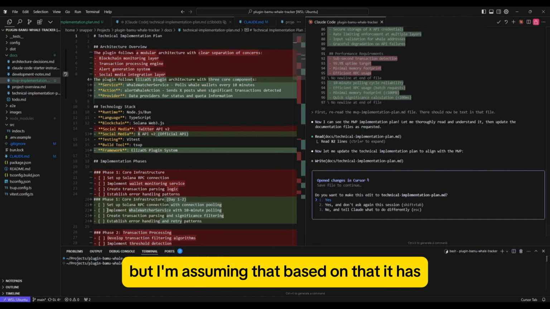See if it aligns with our updates. It looks like it does. It's updated it to the XAPI v2. So I'm just going to say yes to this. And we can see here that the plan it's now created does align with that MVP plan. We mapped out a 7-day plan for it to follow, and it has done that with the updates.